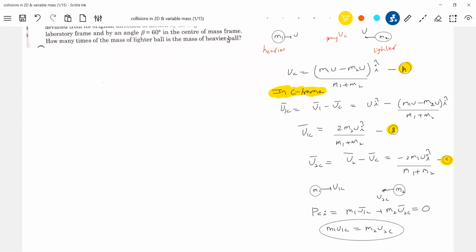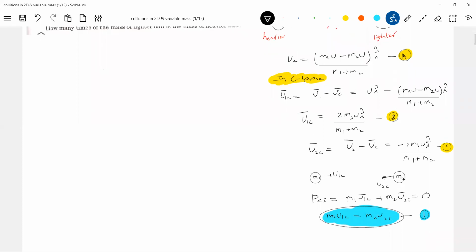So one very important relation: M1 U1C equals M2 U2C. I'm giving numbers so that it will be very easy, because almost 10 equations are what I have to generate. Now let's proceed like this. Momentum with respect to center of mass is always 0. There's a comment, I'll write it nearby, so it'll be easy for you.